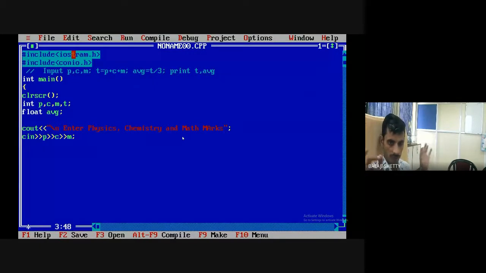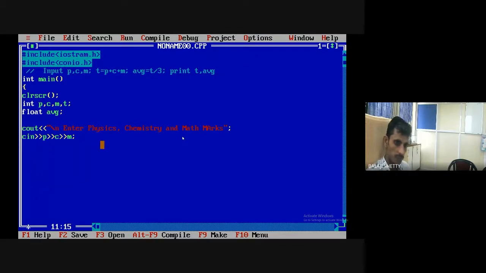In every program there is an algorithm. So how many variables are there? Physics, chemistry, mathematics, total, average. There are 5 variables. So here we have declared 5 variables. P, C, M, T stands for physics, chemistry, mathematics, total. As average will be float, it will contain the fraction. That's why the data type in C++ is float average. So whatever are the inputs, we are taking the input from the user. We will calculate value of total with the help of physics, chemistry, mathematics marks. We will calculate the value of average with the help of total, and we will print the total and average.